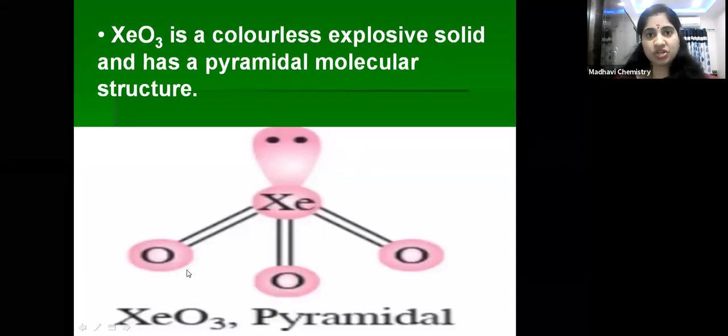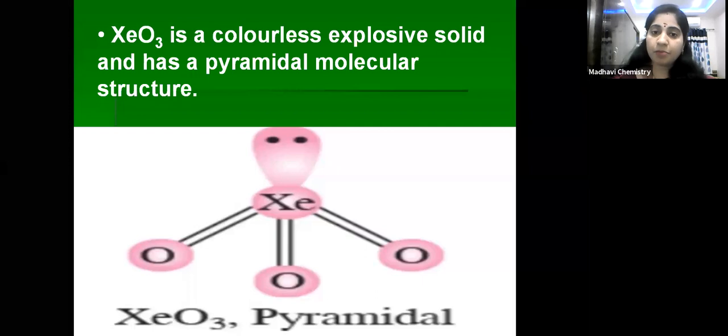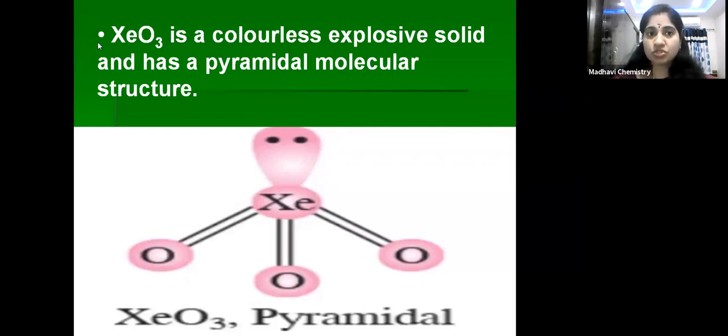Next, coming to the structure of these oxides and oxyfluorides. XeO3 is a colorless explosive solid and has a pyramidal molecular structure. Actually it consists of a tetrahedral arrangement, but here one lone pair of electrons is present, because of which it has a pyramidal structure. XeO3 is very important, children. The structures of xenon fluorides, oxides and oxyfluorides, and their preparation, are very important.